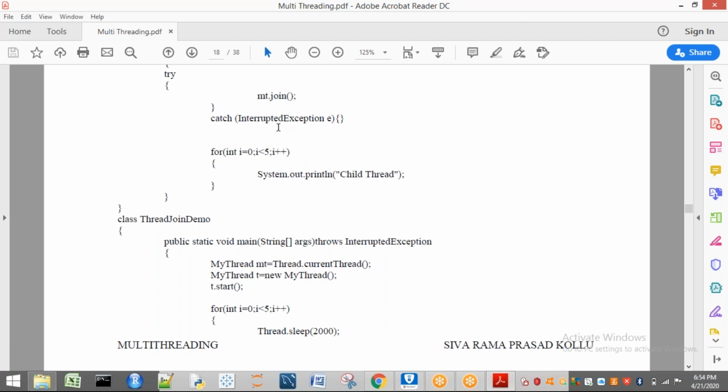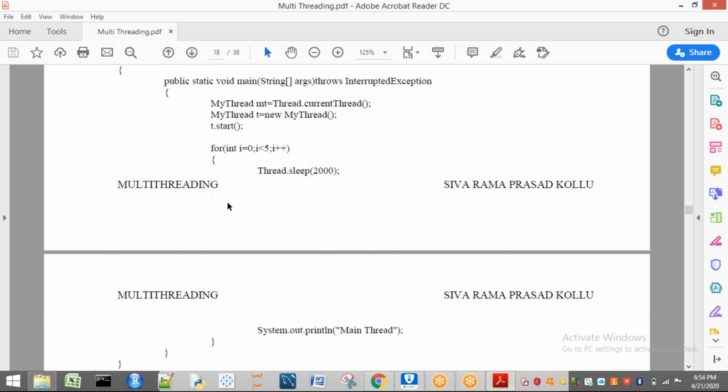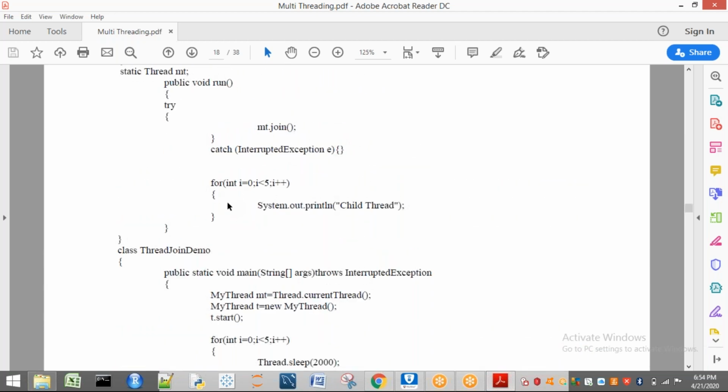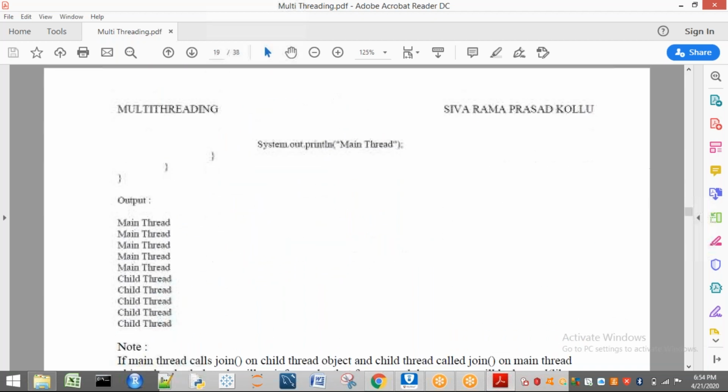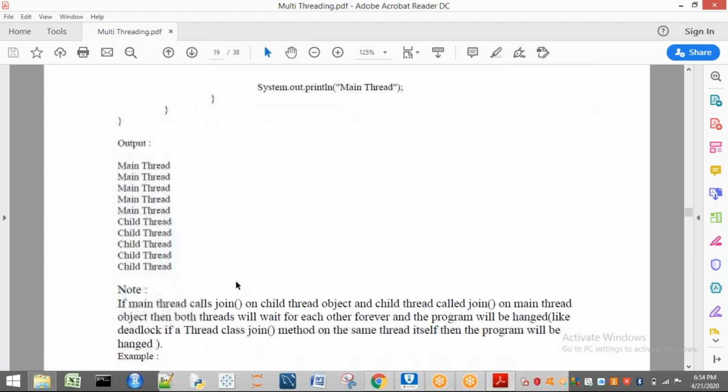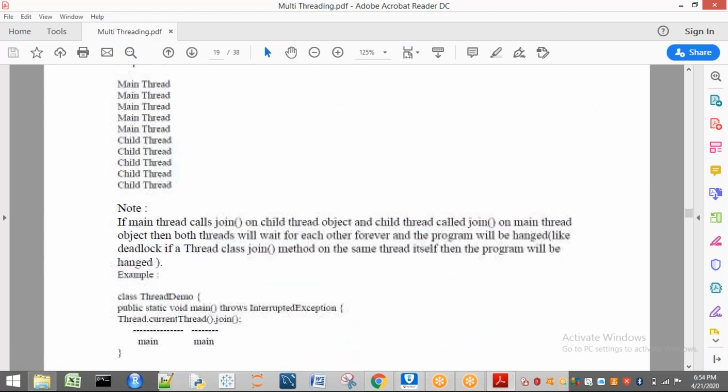What is the main thread execution? Printing the main thread 5 times. Okay, main thread is there. Later, after printing main thread only, your child thread is going to print it 5 times. So after printing main thread only, your child thread is going to print it 5 times. This is the case of your main thread.